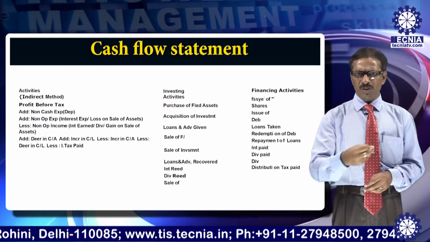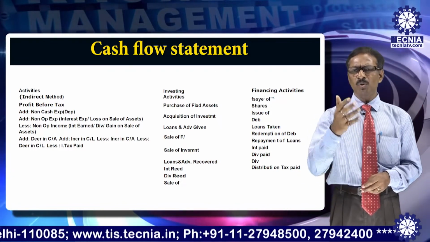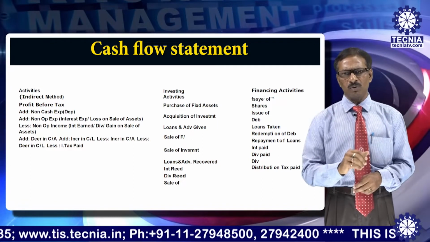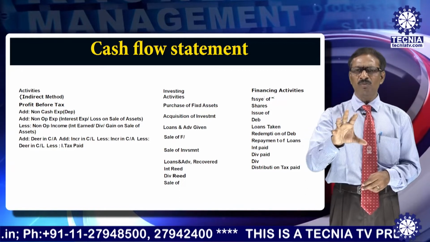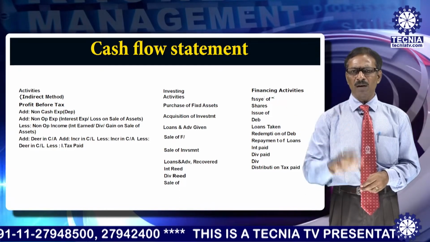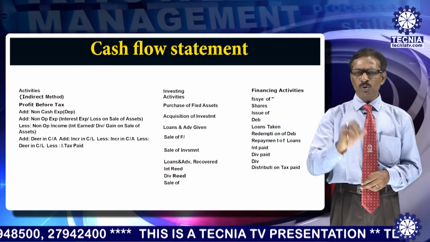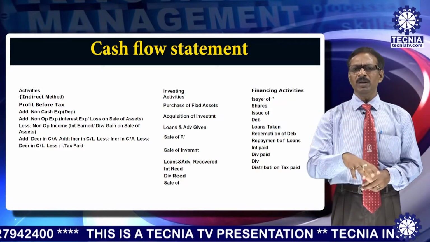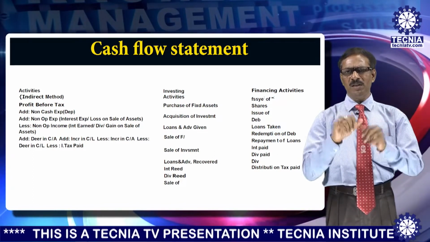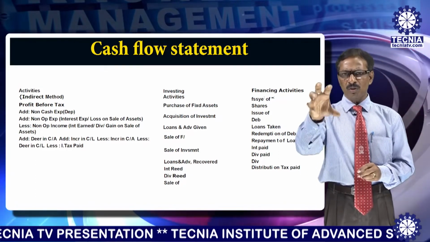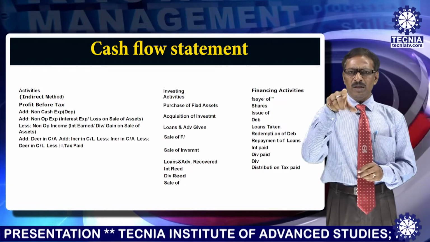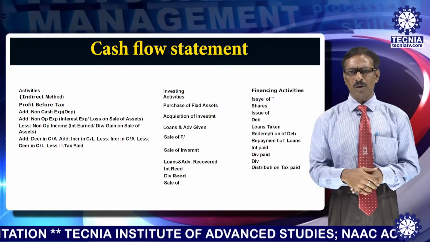You got, say, stock on credit, means you are not paying. So cash has not gone out, but you are getting a scope of getting that particular item sold to the general public or the customers. Now the question is that even if you did not have cash to purchase the stock, by selling the stock you are getting money. So that's why it also increases the cash flow from operating activities.